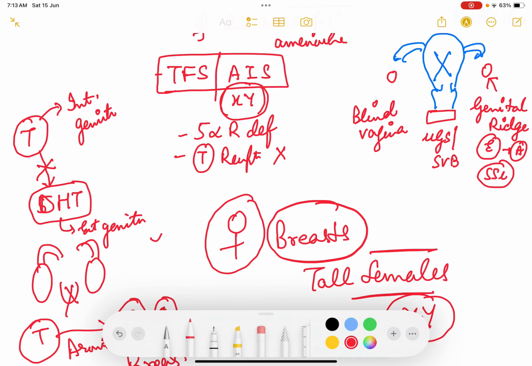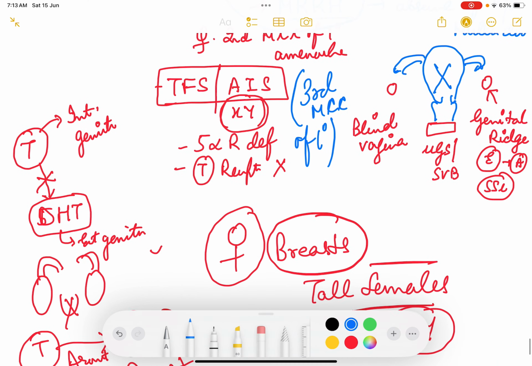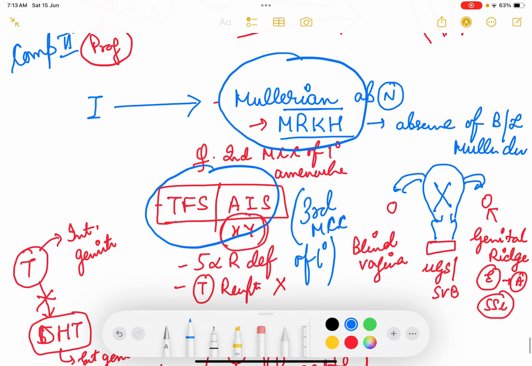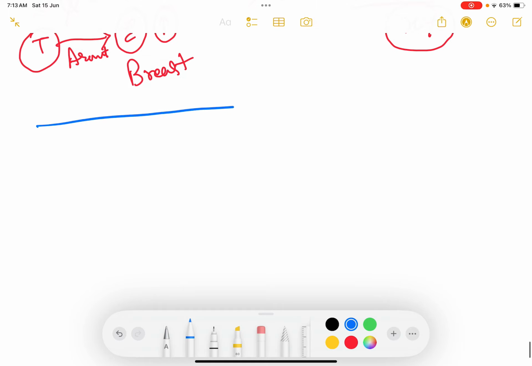This is the third most common cause of primary amenorrhea. Okay, so second most common cause we have found is your Mullerian MRKH, and third most common cause is testicular feminization syndrome or androgen insensitivity syndrome. Both are external genitalia, that is external compartment 1 defect.